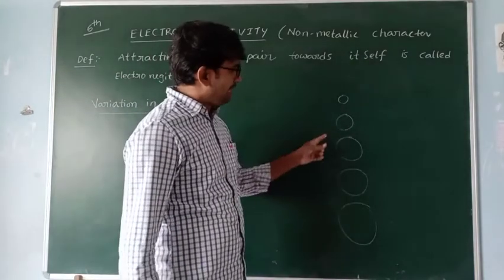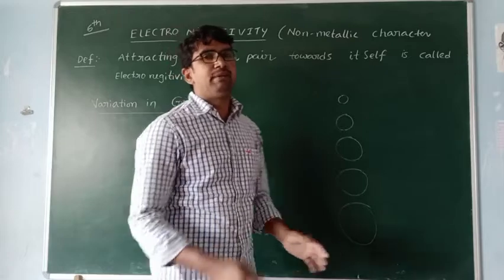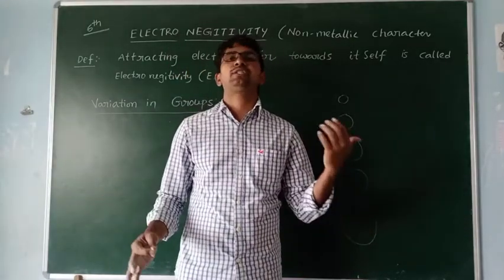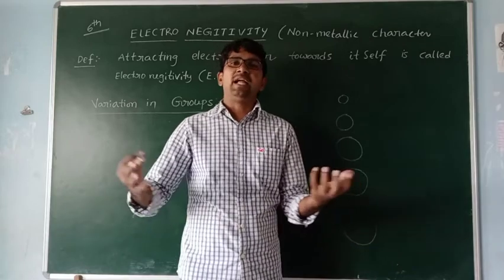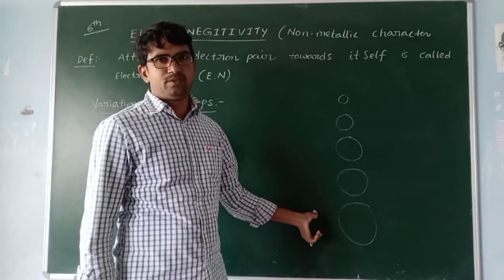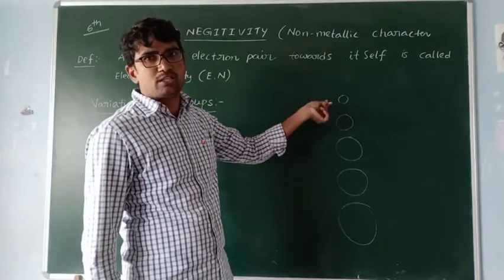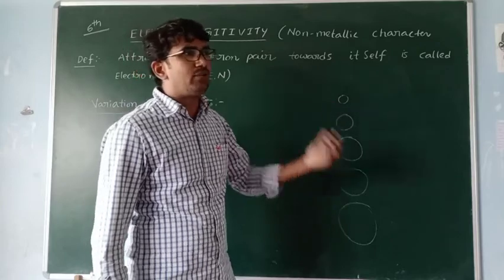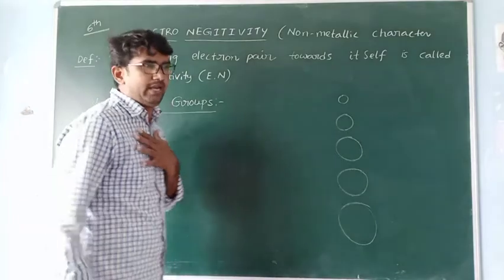So which element attracts the electrons towards itself? I think bigger size elements are not interested to take the electrons because they are already big. Many electrons are present in the big size atom, so smaller atoms or smaller elements try to attract the electrons.